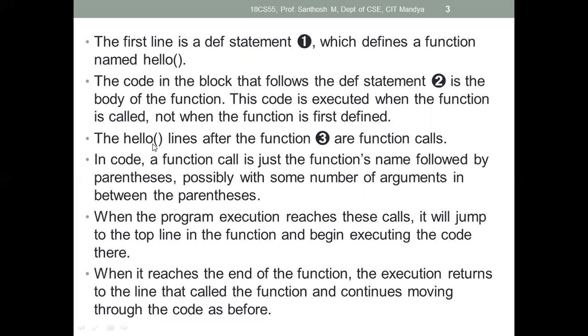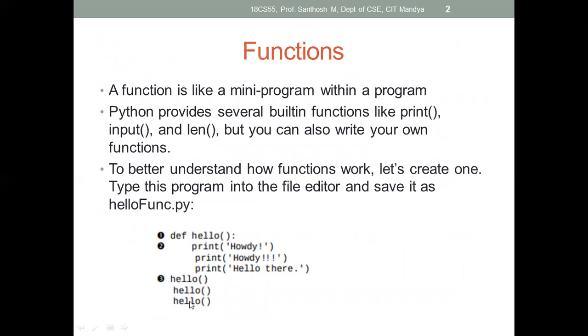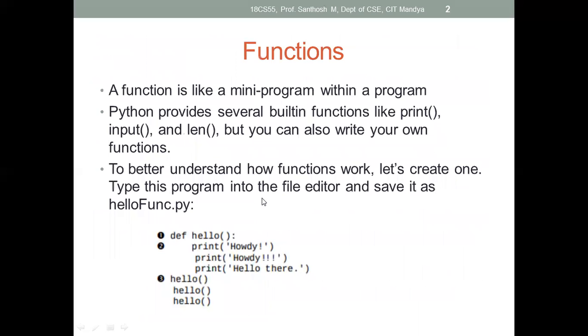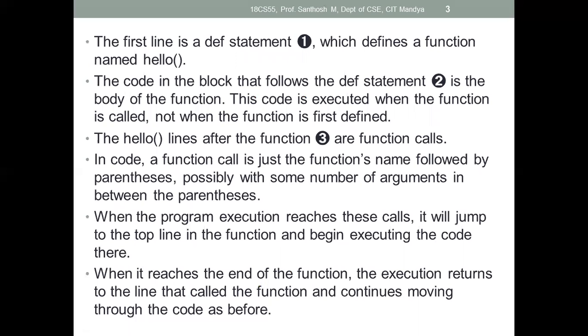The lines after the function call hello three times, so here they call it three times actually. So these three print statements get executed. In the code, a function call is just a function name followed by parentheses, possibly with some number of arguments in between the parentheses. But in this example, we don't have any arguments. If you have arguments, you have to pass the parameter values.